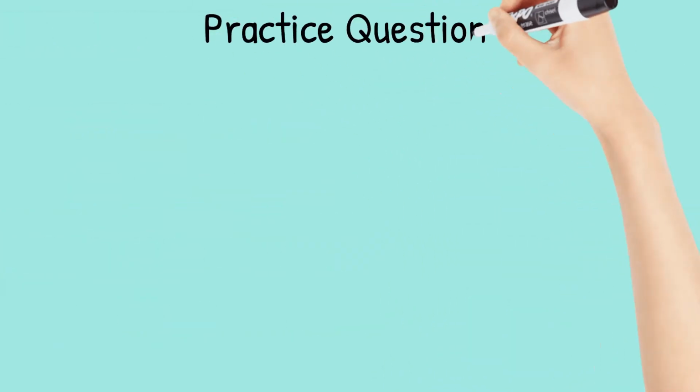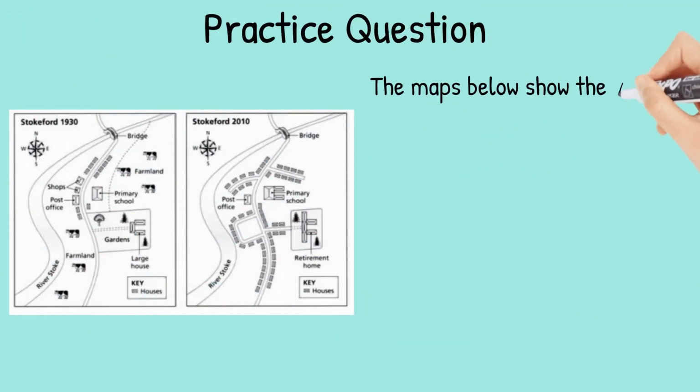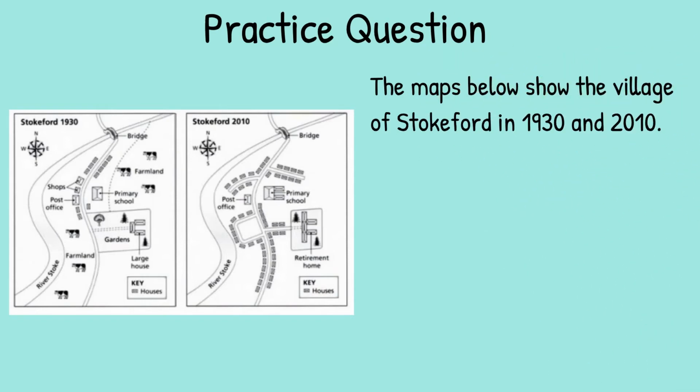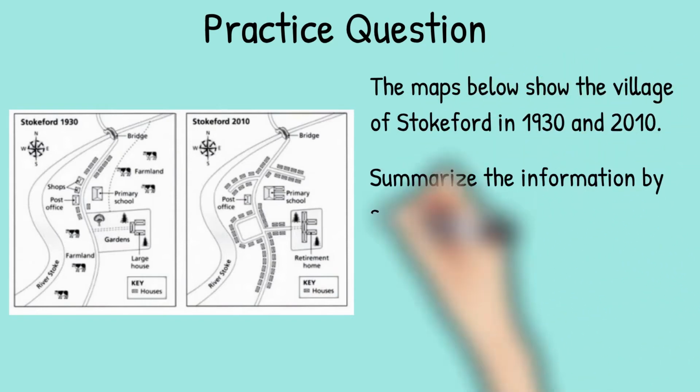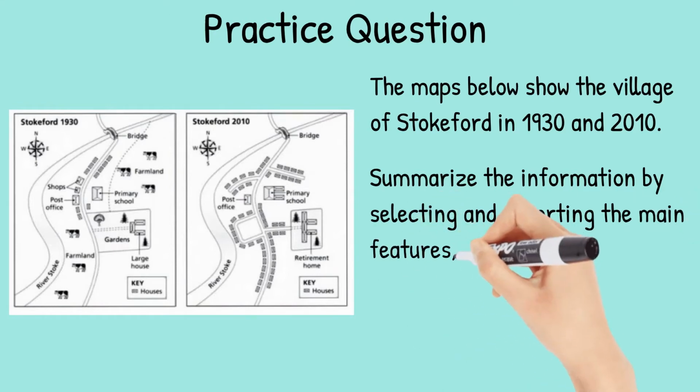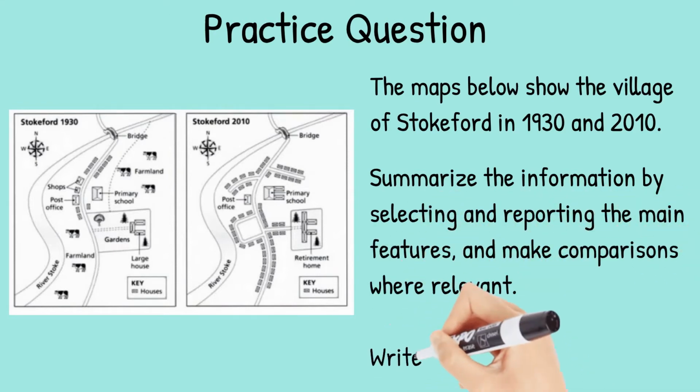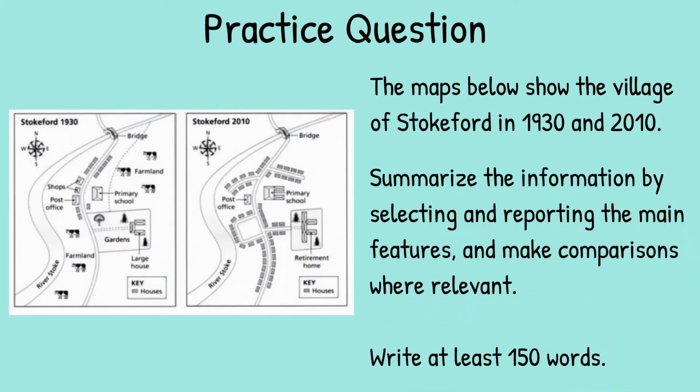Here's our practice question. The maps below show the village of Stockford in 1930 and 2010. Summarize the information by selecting and reporting the main features and make comparisons where relevant. Write at least 150 words.